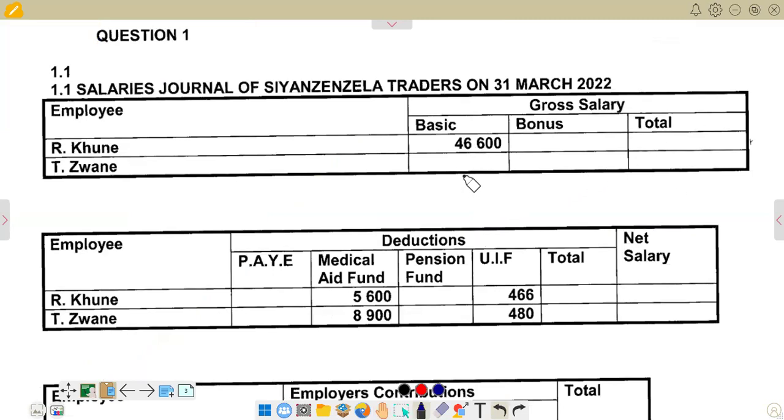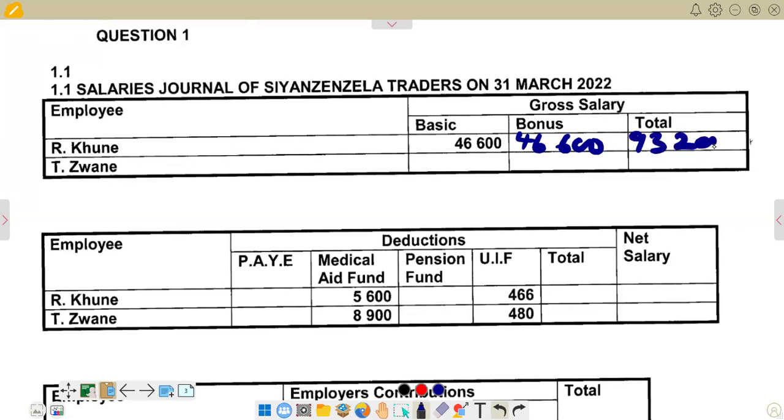So what we are going to do here, we're going to see that for Arakune, it's already pre-entered 46,600. So the same amount is going to come under bonus, which is 46,600. So we add the two, 46,600 plus 46,600 to get the total. So if you add the two, you're going to get 93.